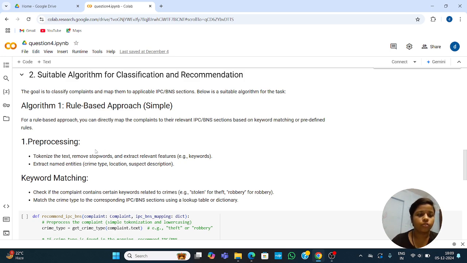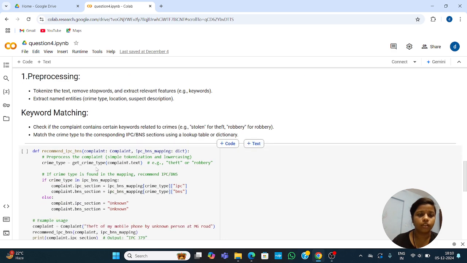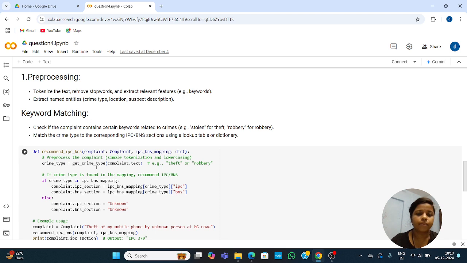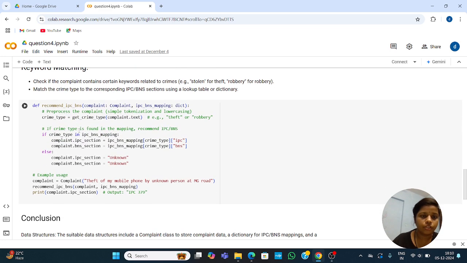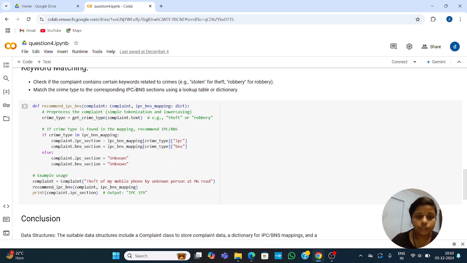First is preprocessing: tokenize the text, remove stop words and extract relevant features, for example keywords. Extract named entities: crime type, location, suspect and description. Keyword matching: check if the complaint contains certain keywords relevant to crime, such as stolen, thief, etc. Then match the crime type to the corresponding IPC or BNS section using the lookup table or dictionary. So you can see here the code for this.